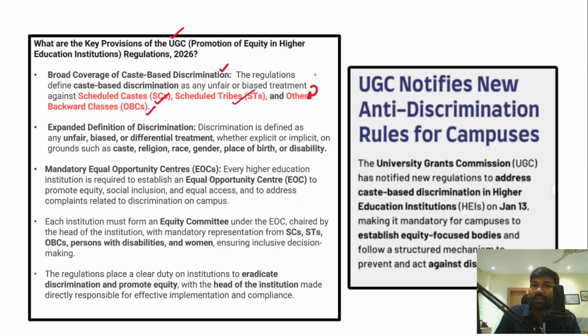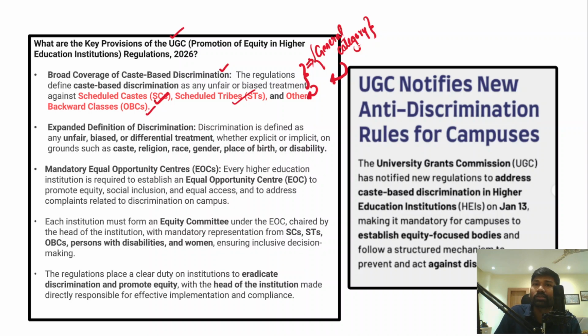So therefore, it is generally believed that this is primarily issued by the University Grants Commission against the general category, right? Why? Because these regulations define caste-based discrimination against SCs, STs and OBCs by those remaining in the general category. It is generally believed that general category candidates or students do caste discrimination in the universities.